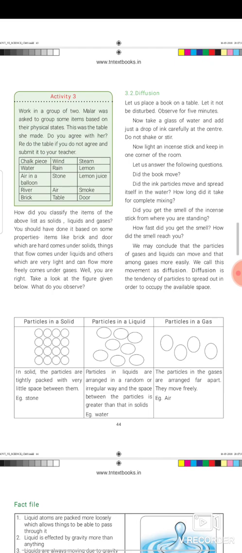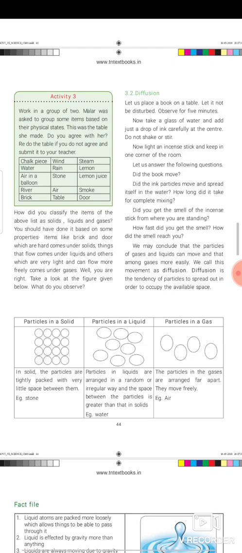Particles in liquid are arranged in a random, irregular way, but there is a slight bonding between them, and that bond can be easily broken. Example, water. And in the case of gases, the particles are arranged far apart. They move freely. They can move everywhere randomly. Example, gas.